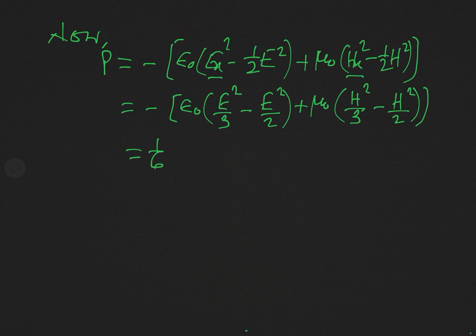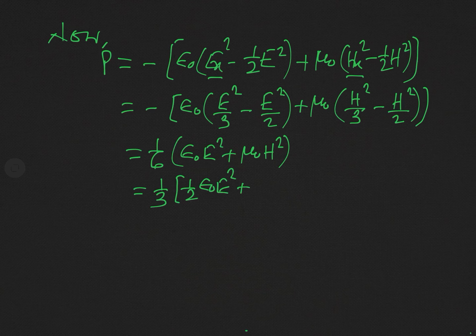Simplifying, this is simply equal to 1 over 6 of epsilon naught E square plus mu naught H square, which we can write as 1 over 3 into 1 over 2 epsilon naught E square plus 1 over 2 mu naught H square.